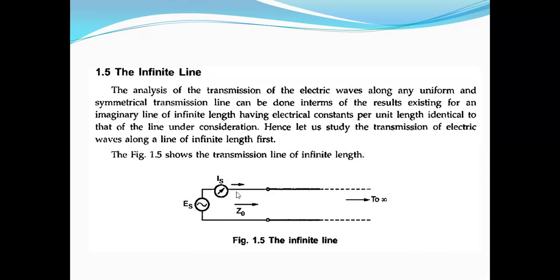So, what is the problem with the infinite line? Whenever we are supplying the voltage continuously from the sending end, because the length of the line is infinity, there is no wave received at the receiving end. So whatever the supplied voltage, that is totally absorbed by this line.